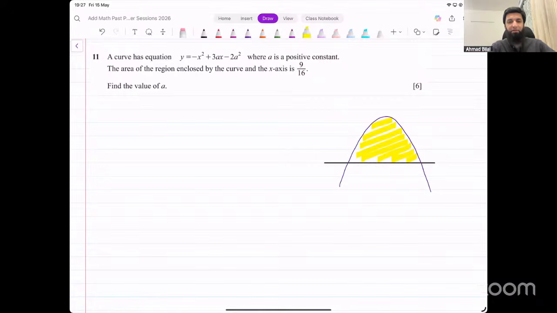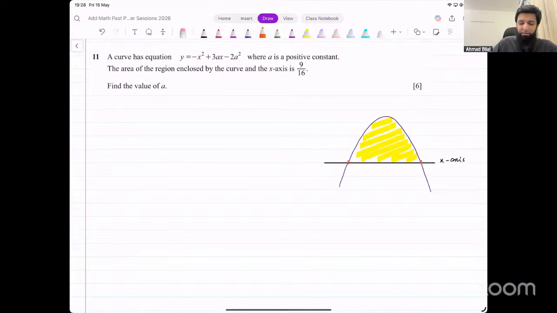Now, how do you find area between a graph and x-axis? You use integration for that. But for that integration, you need limits. Do we have limits given here? No. So first of all, what we need to do is we need to find the limits. How do you find them? These are the points where the graph cuts the x-axis, the x-intercepts of the graph.